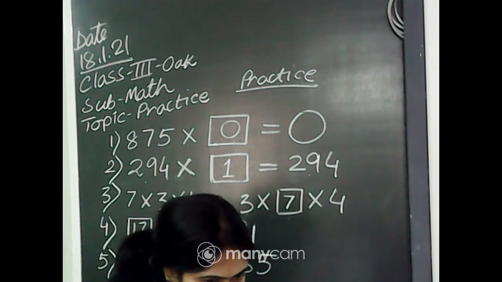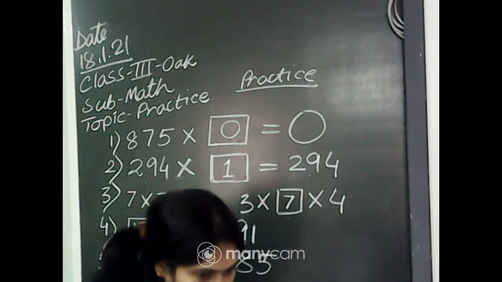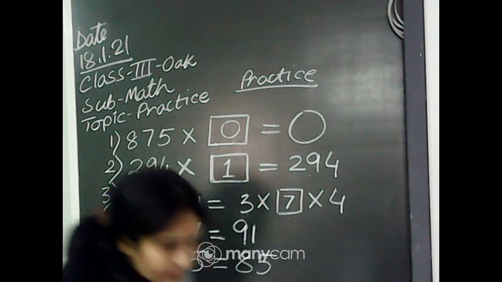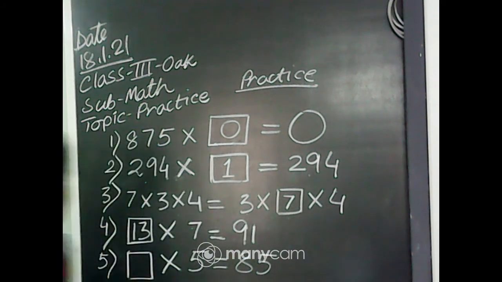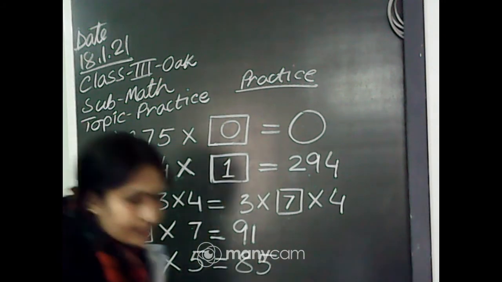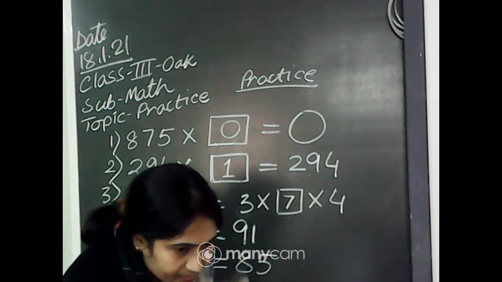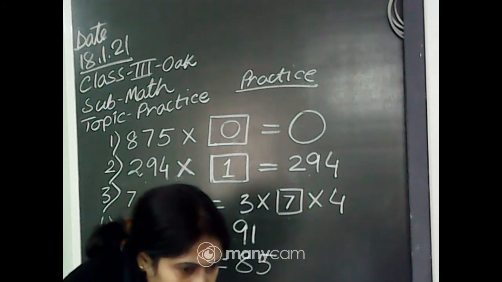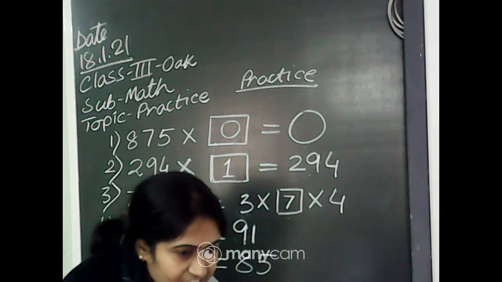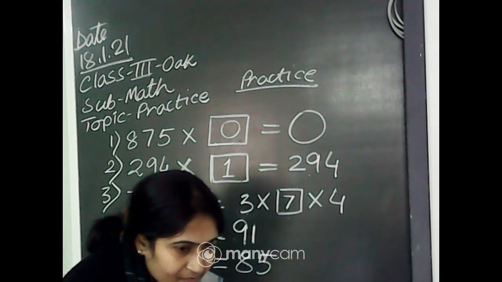Which number do we have to multiply? Dash into 5 equals 85. Diksha, Dhriti, very good beta. 17. Diksha, yes.